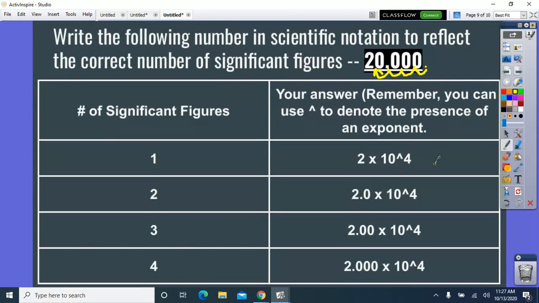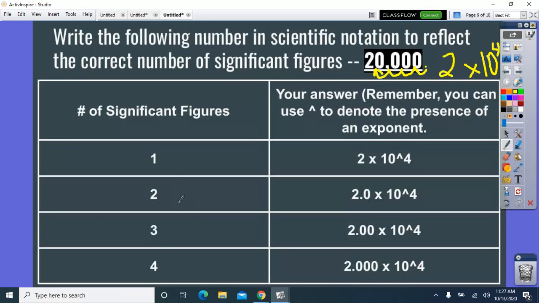So it'll go behind the 2. All right, so it would be 2 times 10, and then there's an exponent. The way that I know that exponent is I say, okay, how many times did I have to move my decimal to get it behind this number? So, okay, 1, 2, 3, 4 times. So it would be times 10 to the 4.